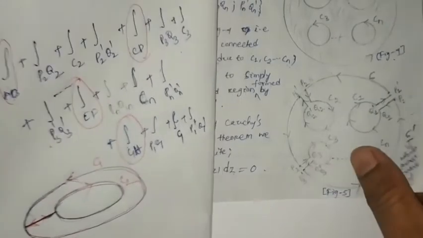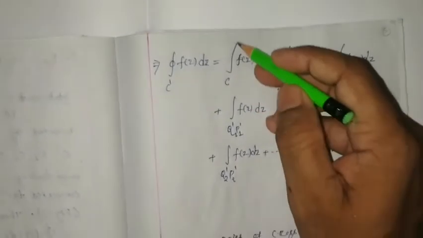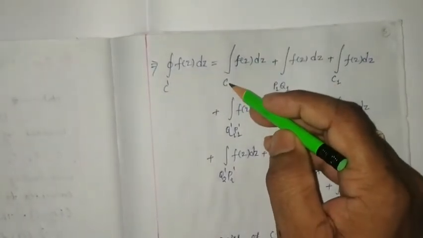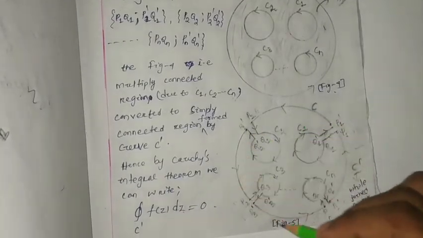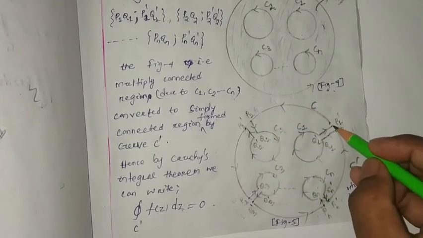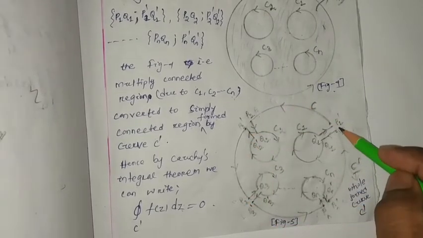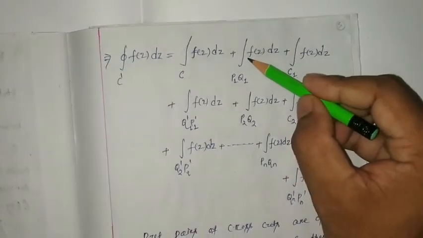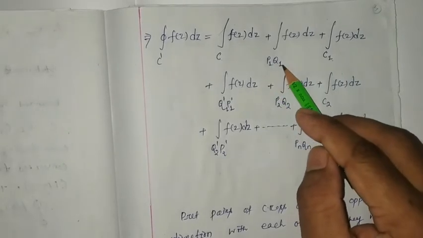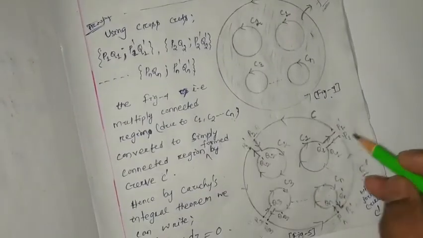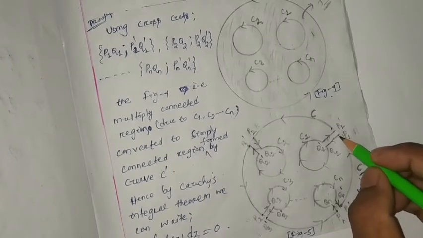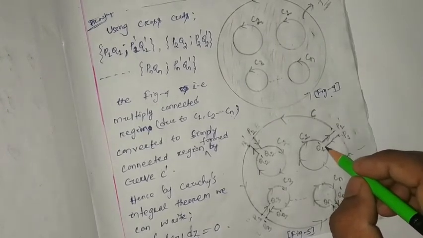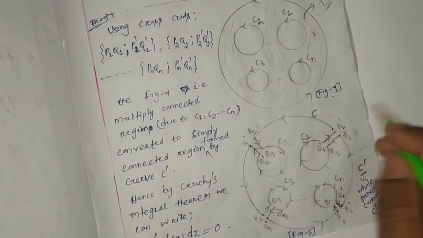Okay, so here C dash will be first the outer surface length, that is your C. Outer surface length means from here to here, as this width is very small, so the outer surface length is your C. Line integral of C, Fz dz, plus P1 Q1. Suppose I am going to start from here, so P1 Q1, then C1, then P1 dash Q1 dash, like that.